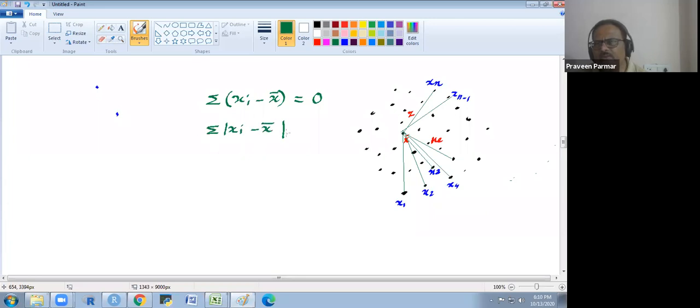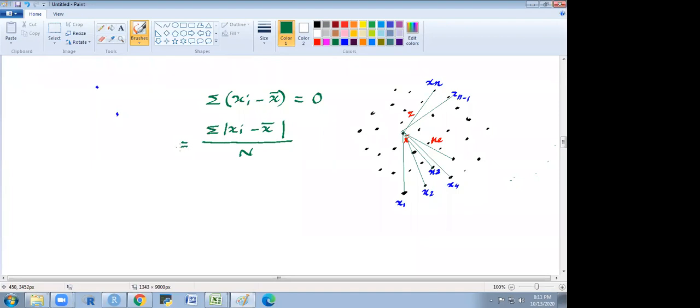So this deviation summation, we get some positive value, and we divide it by n. So it is the mean of deviation. Does that make sense to you? So this is called the mean absolute deviation. Yes, it is called the mean absolute deviation.